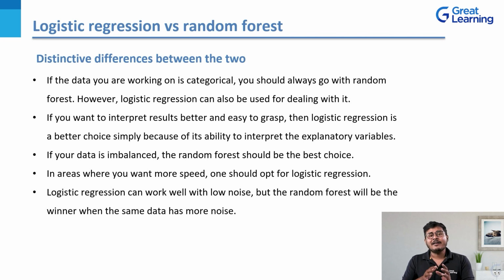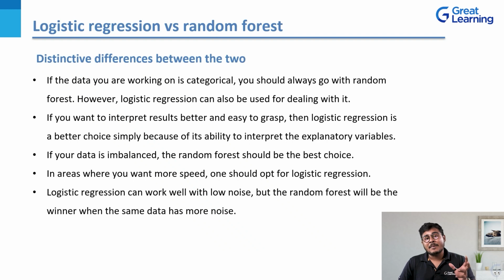Right? So when you have categorical data, you should always go with random forest regression. However, logistic regression can also be used for dealing with it. But again, at the end of it, it all comes down to the accuracy level that your model is trying to show. So random forest regression is a clear winner there. Now, if you want to interpret results better and make them easy to grasp, so that your results do not have a lot of jargon or are not difficult for a layman to grasp, you go with logistic regression. It is a better choice simply because of its ability to interpret the explanatory variables very easily, right?